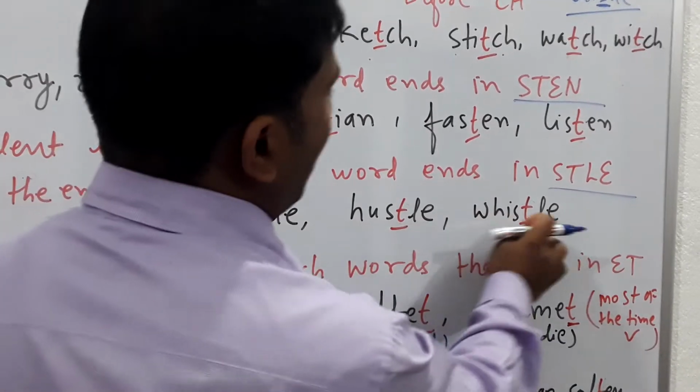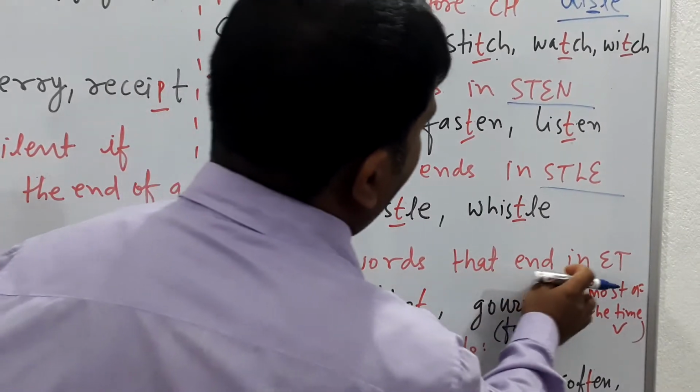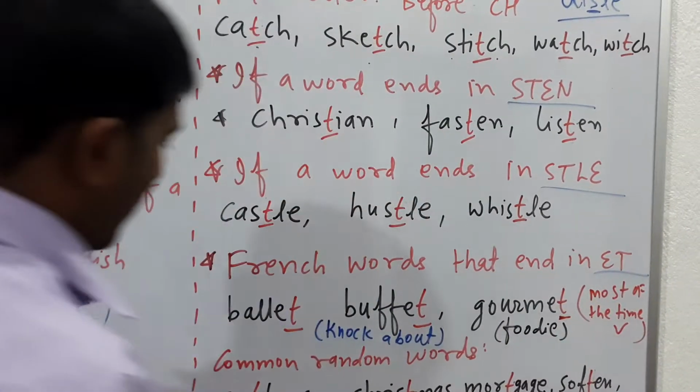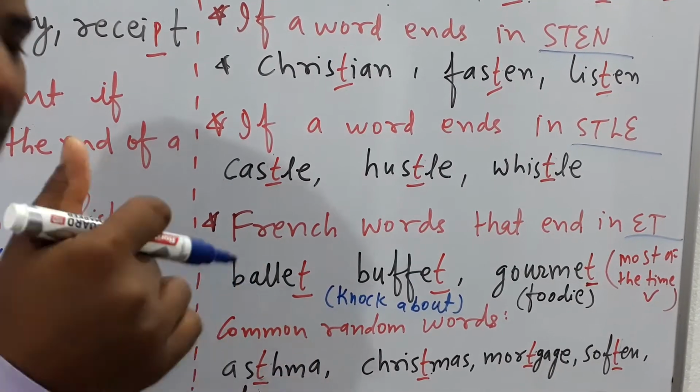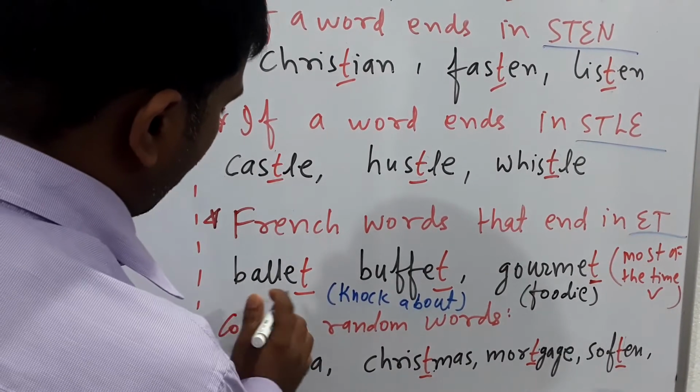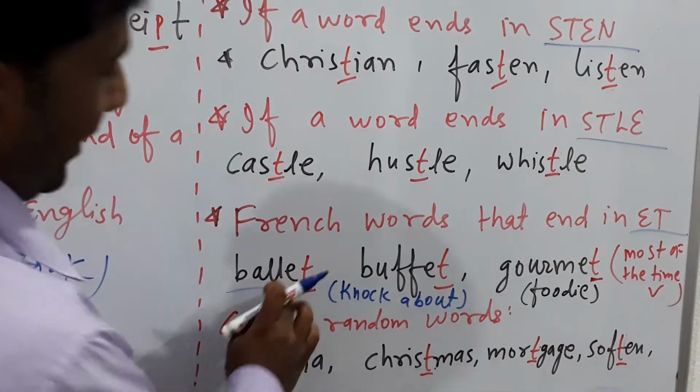This is called whistle, that is called T silent. Now, French words that end in ET. Now, ballet paper, do you know ballet paper? Where you cast board, ballet paper. So, here is ballet. Don't say ballet, it's ballet.